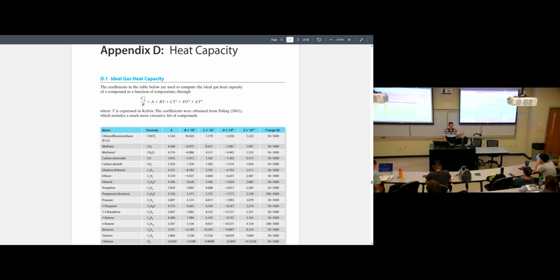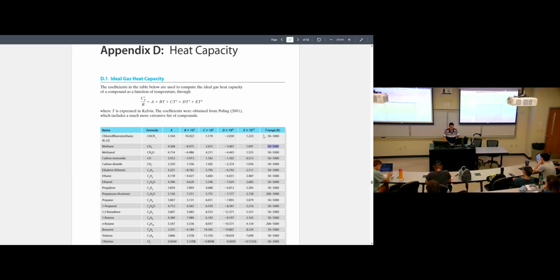So what is the value of C? 3.63 divided by 10 to the power 5. We have D times 10 to the power 8 equal to negative 3.4. So D itself is this number divided by the factor in the header of the column. Clear? For any substance, you can get these parameters and substitute them in this equation to get the value of Cp. The last column represents the T range. All of these parameters are valid within a range. You can use them if the methane temperature is between 50 Kelvin and 1000 Kelvin. Outside this range, there is some uncertainty in using this equation.